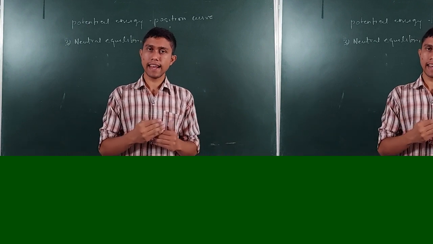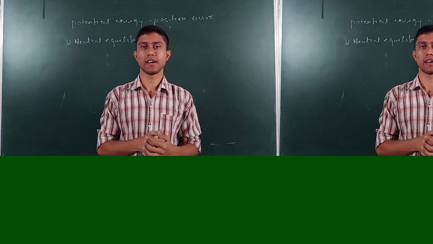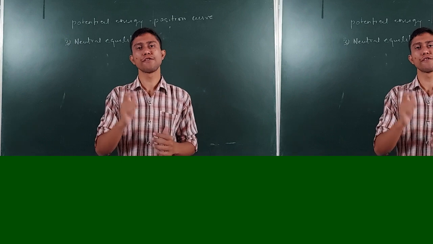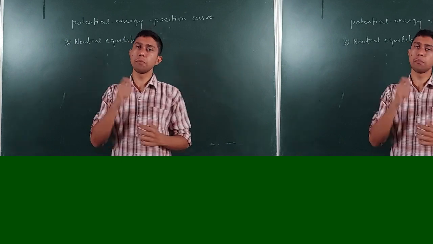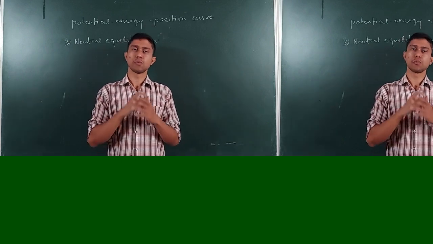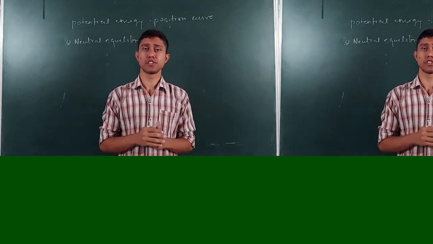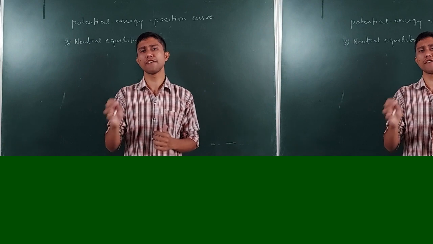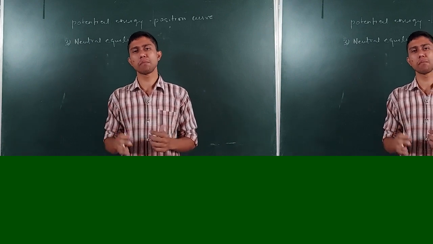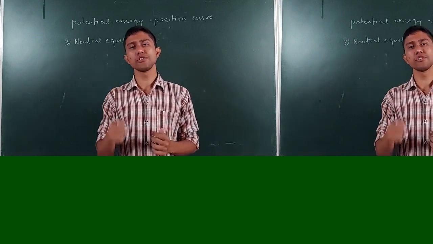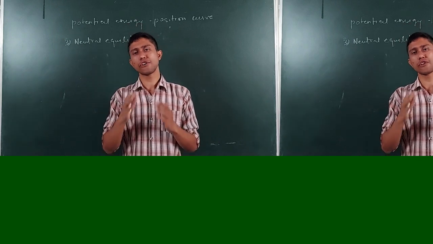इसके लिए हर एक पॉइंट इक्विलिब्रियम है, इसके लिए हर एक पॉइंट पे फोर्स जीरो है। ऐसे इक्विलिब्रियम को हम न्यूट्रल इक्विलिब्रियम बोलेंगे। So by definition, neutral equilibrium is an equilibrium in which the force acting at each and every point is zero, or each and every point in the potential energy position curve is an equilibrium.